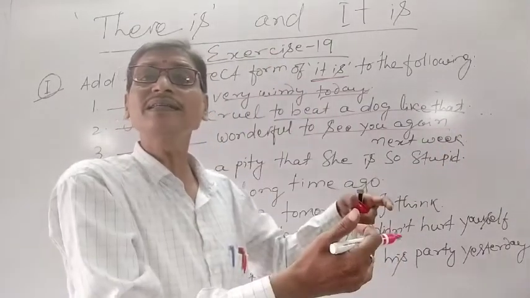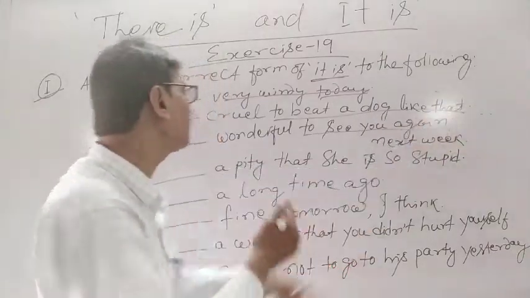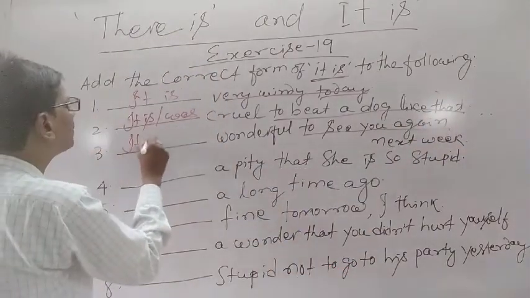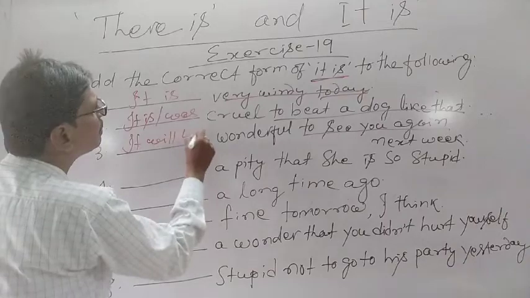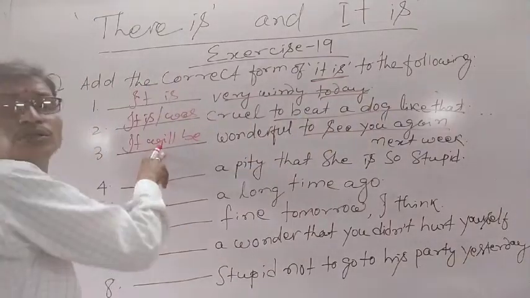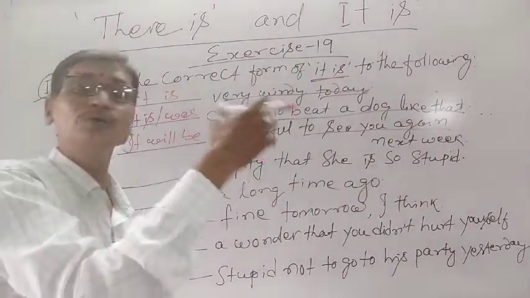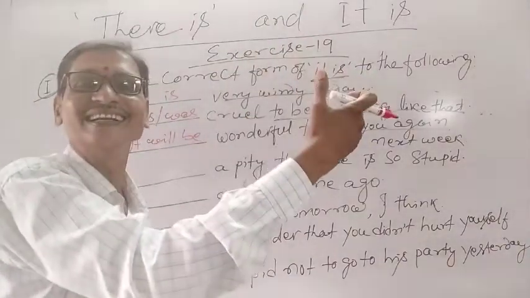Next see, dash wonderful to see you again. So again means what? We are talking about the future situation, future time. So what will we do? It will be wonderful, because here is the future time. Therefore we have used the future form of the verb. It will be wonderful to see you again.